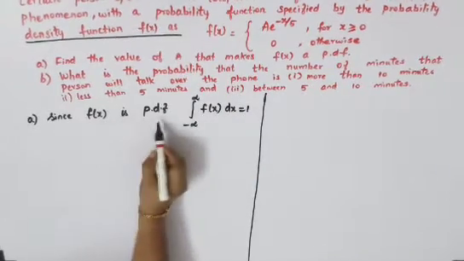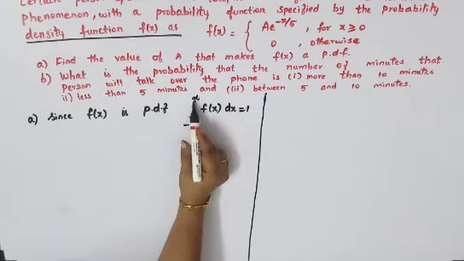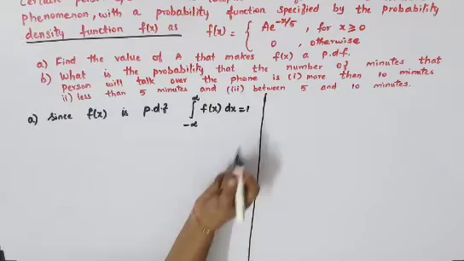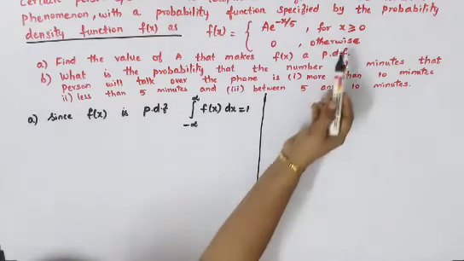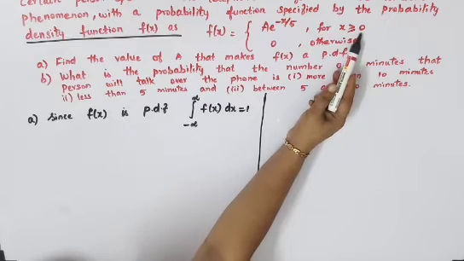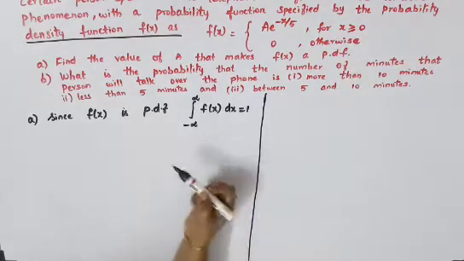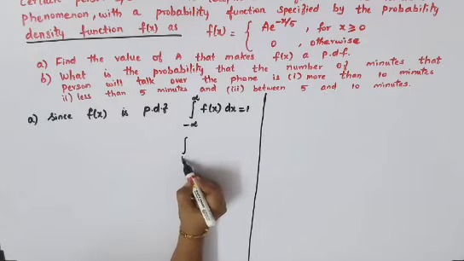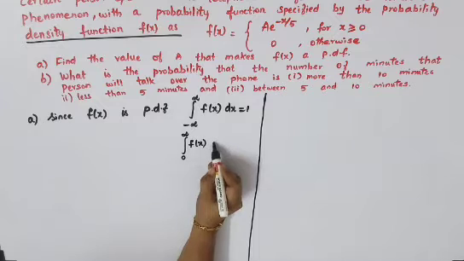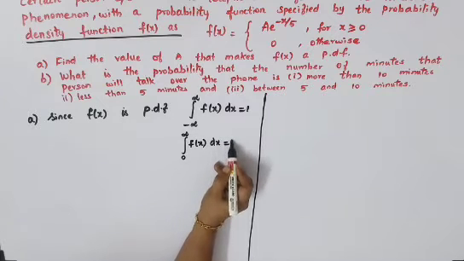If f of x is a PDF, your condition is that the integral from minus infinity to infinity of f of x dx is equal to 1. But the limit given for us is x greater than or equal to 0, so from 0 up to infinity, because the upper limit is not given. So we'll go from 0 to infinity, f of x dx, which is equal to 1.